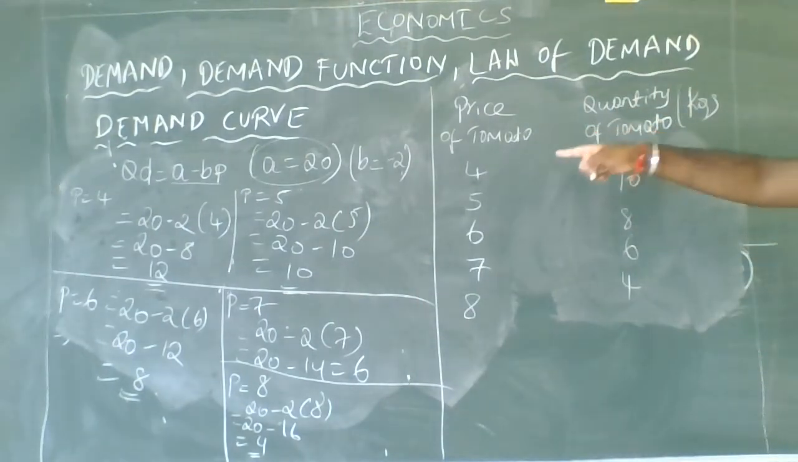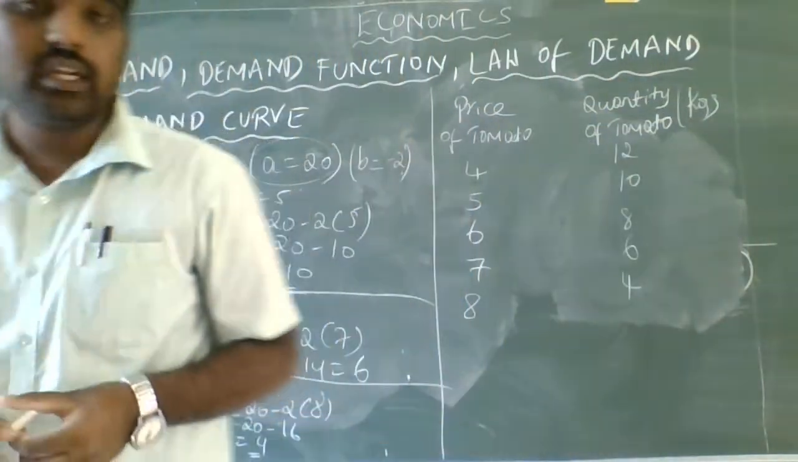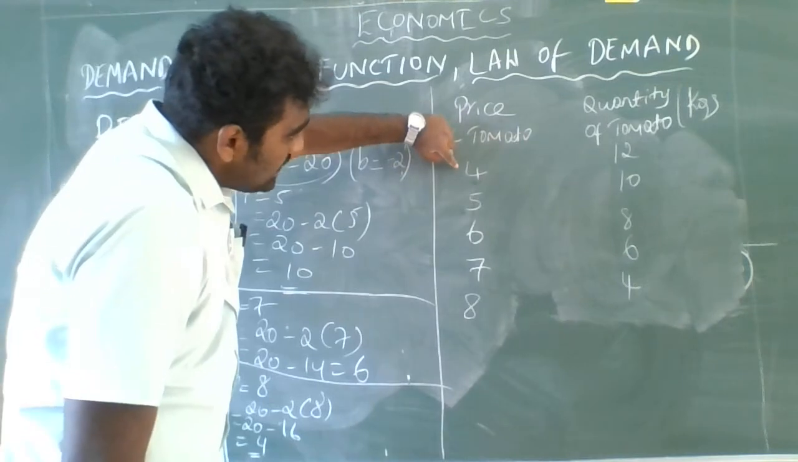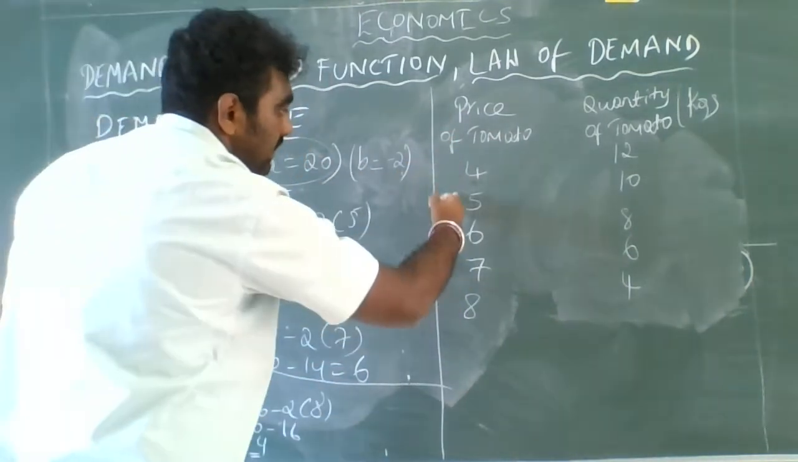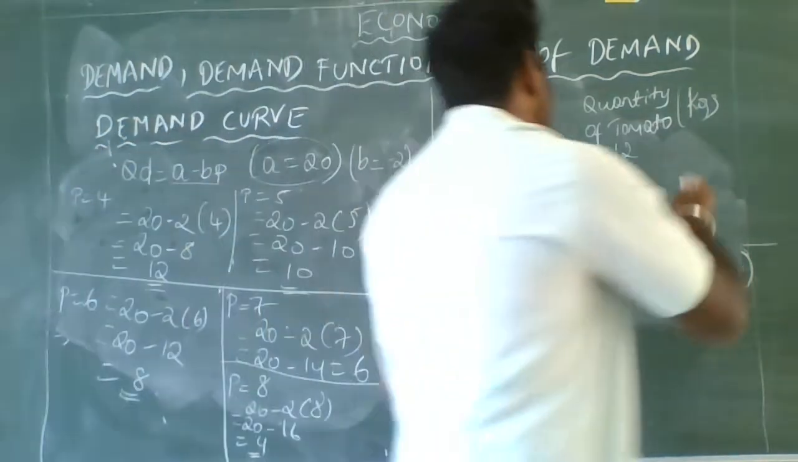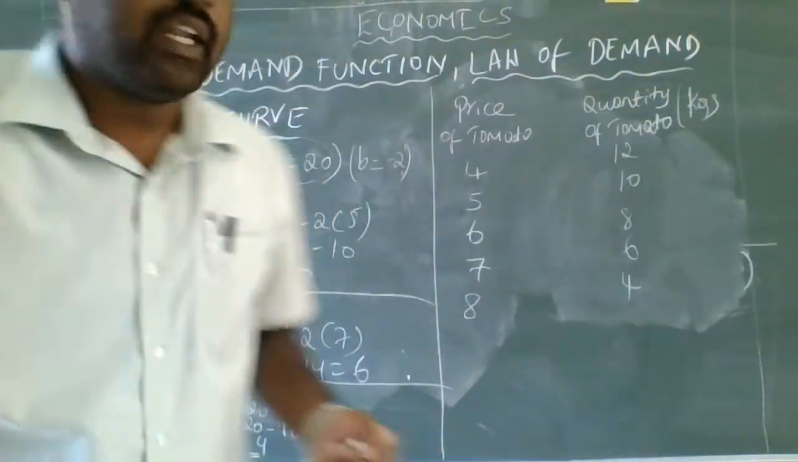Guys, observe these numericals carefully. When the price is increasing from 4 to 5, 5 to 6, 6 to 7, and 7 to 8, the quantity demanded by the consumer is decreasing.